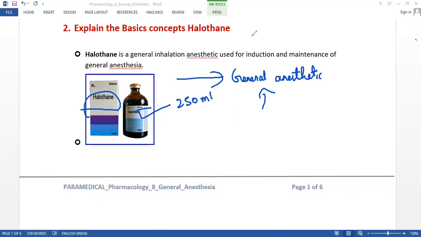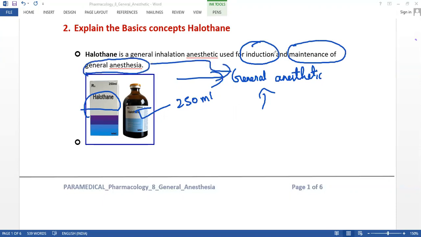It is used for the induction and the maintenance of general anesthesia.